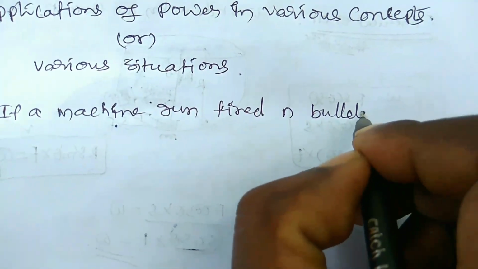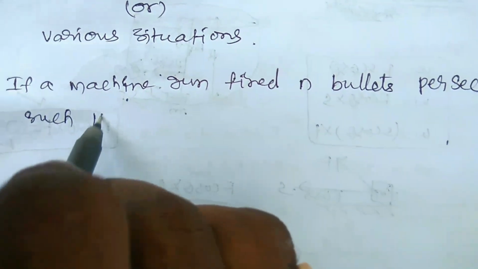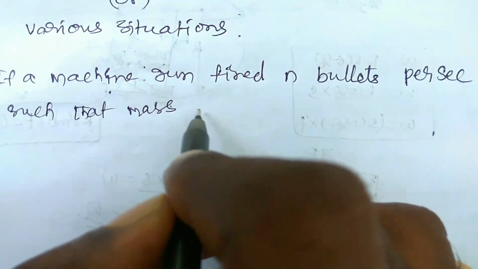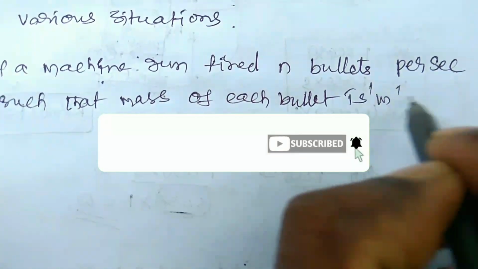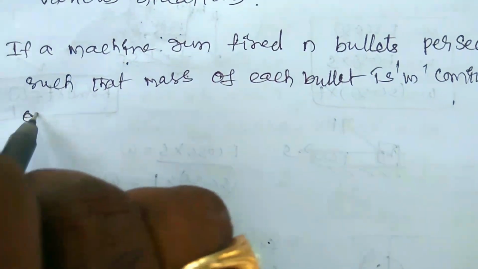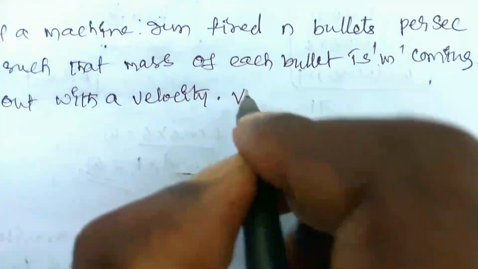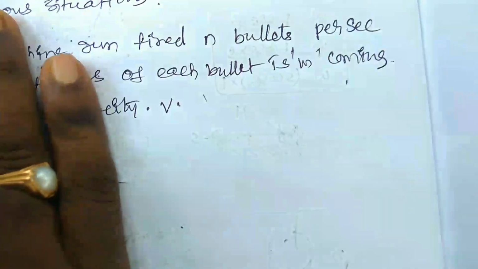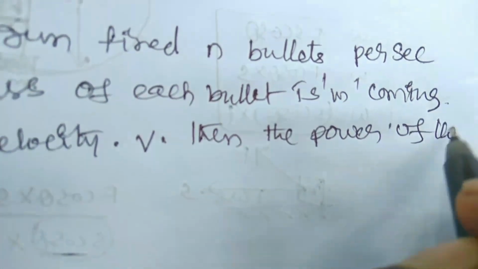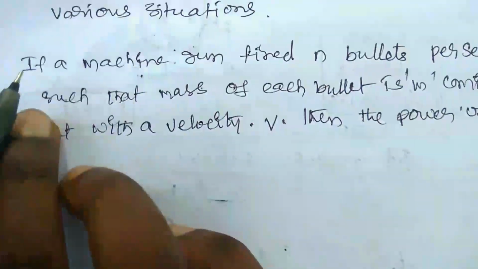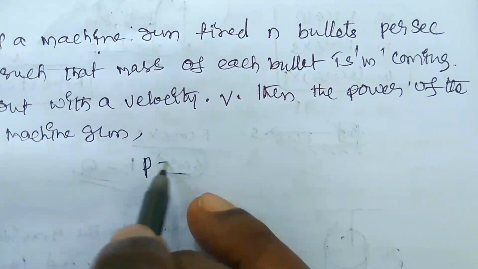If a machine gun fires n bullets per second, such that the mass of each bullet is m, coming out with a velocity v, then the power of the machine gun is P, equal to work done by time.